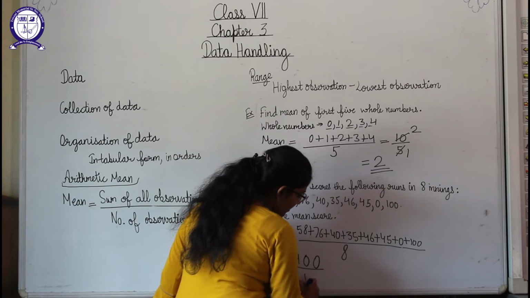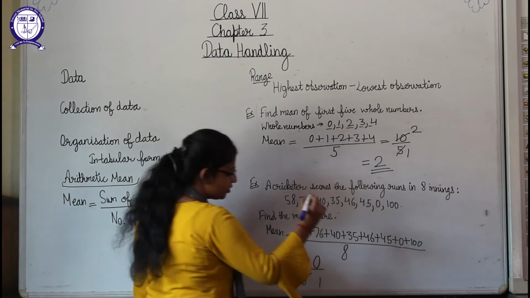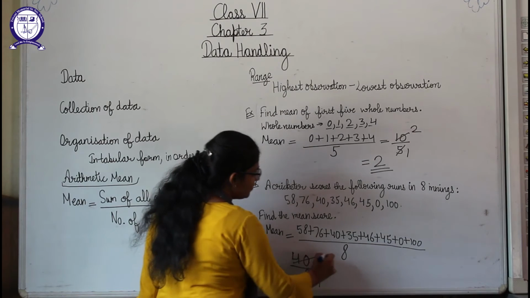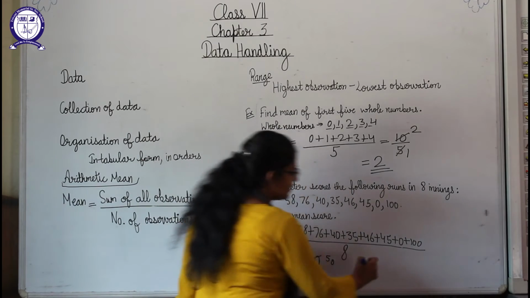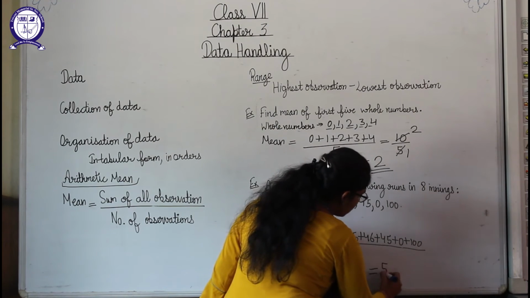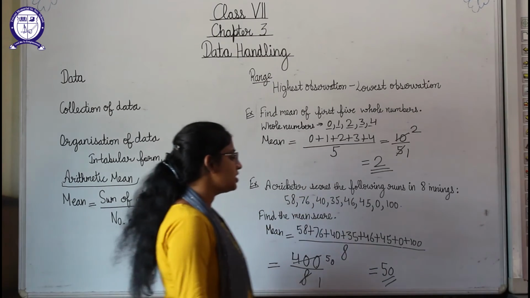Now we have to divide it by 8. Here 8 ones is 8, and 8 fives will be 40 and 0 with it, so we will write 50. So what is our answer? Our answer is 50. It means the mean score of all these observations is 50.